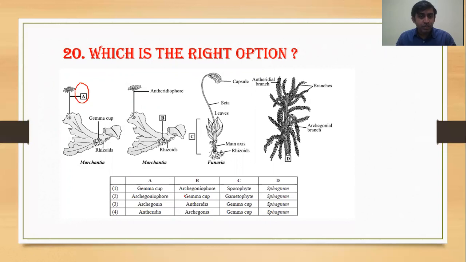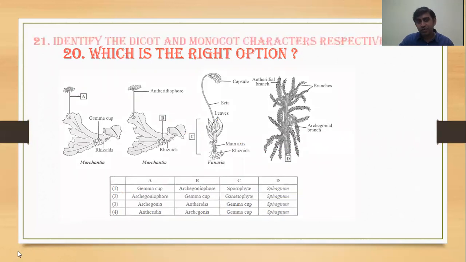So this is the archegoniophore. Then what is this? If we see this B, this is a gemma cup. Gemma is there for vegetative propagation. Then what is structure C? This is the gametophyte and D is the figure of Sphagnum. So the correct answer will be the number.